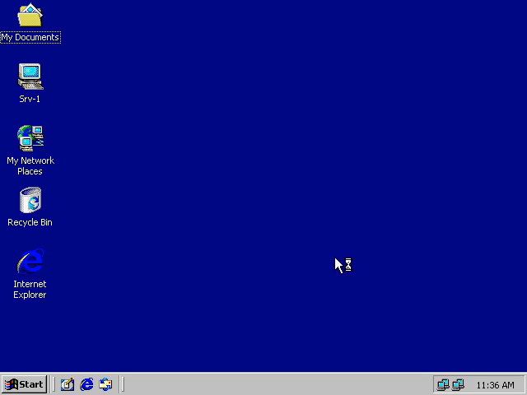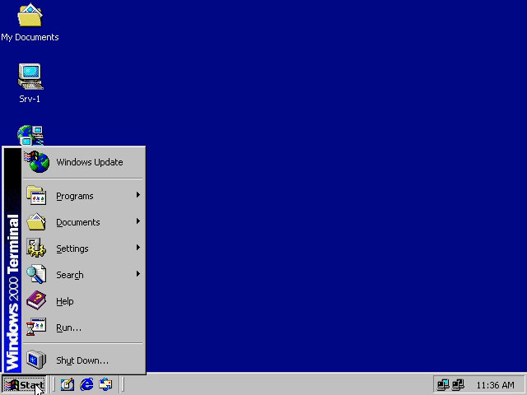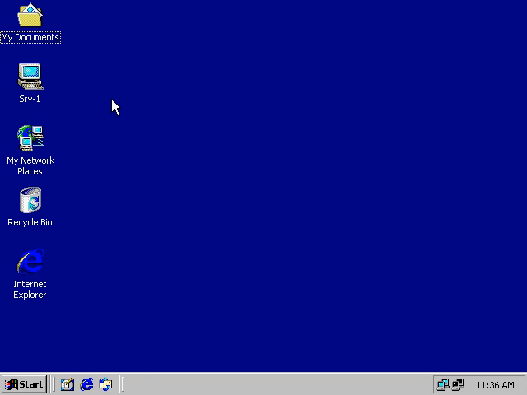And this here demonstrates it. You can tell we've got a different blue background, SRV1, which is just what I've renamed it to, and it shows Windows 2000 Terminal. So we're connected right now to a Windows 2000 server.